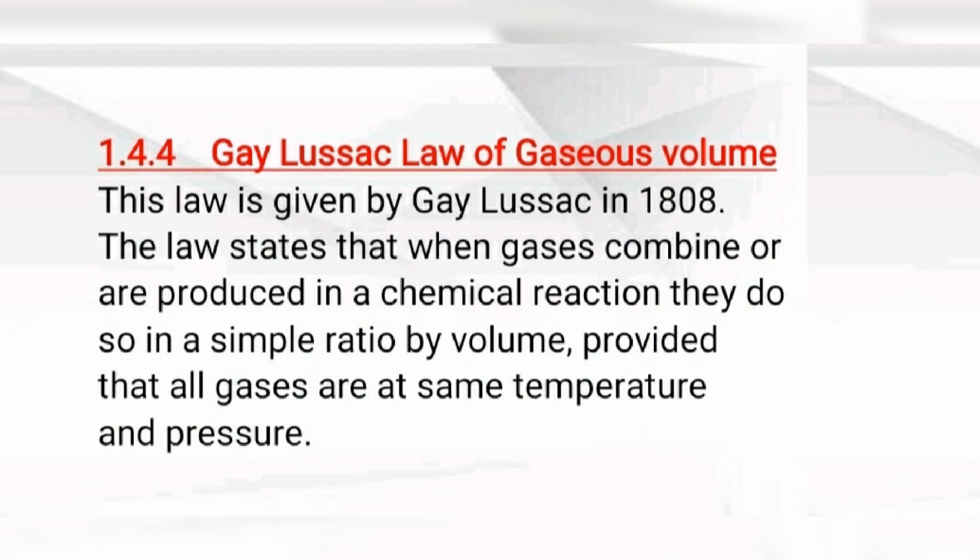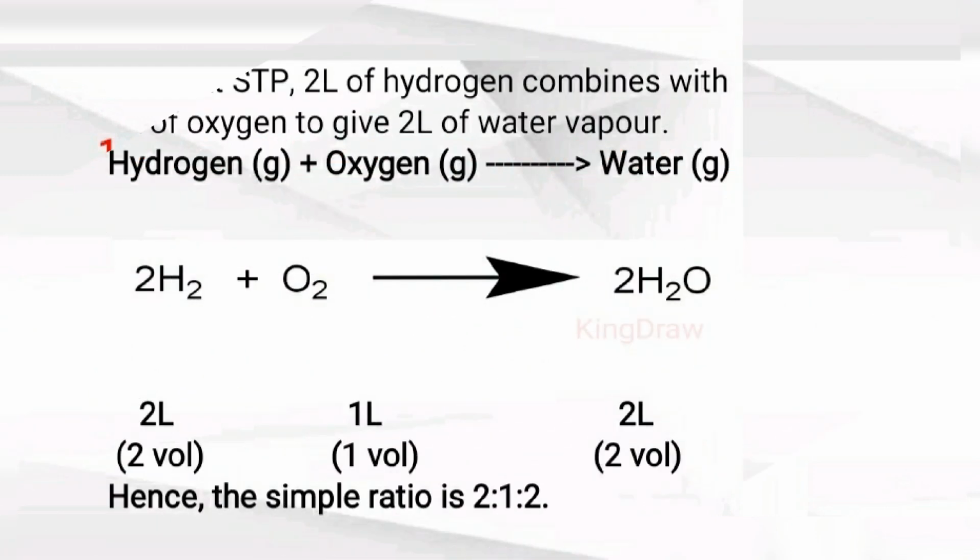Let's see the first example. At STP, that is at the same temperature and pressure, 2 liter of hydrogen gas combines with 1 liter of oxygen gas to give 2 liter of water vapor. See the reaction: 2H2 + O2 gives 2H2O. Here 2 liter of hydrogen gas means 2 volume, 1 liter of oxygen gas means 1 volume, and 2 liter of water vapor means 2 volume. Hence the simple ratio is 2:1:2.